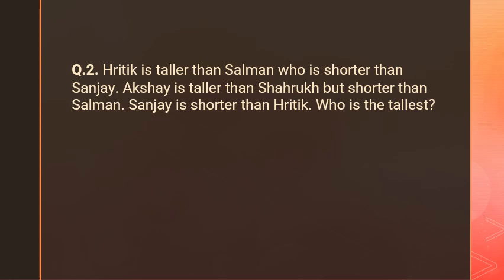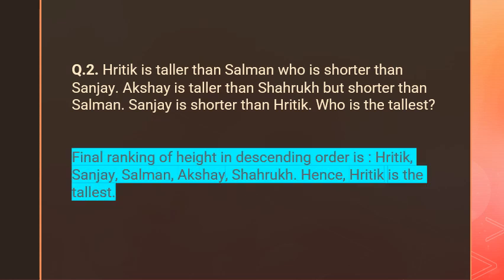This is a very easy question. Once you write all these things, you can find out the exact answer. Now let's see how this question will be solved. The final ranking of height in descending order starts with Hritik. Sanjay is shorter than Hritik, which means Hritik first, after that Sanjay. Now if you write all this in descending order, then this is the descending order.